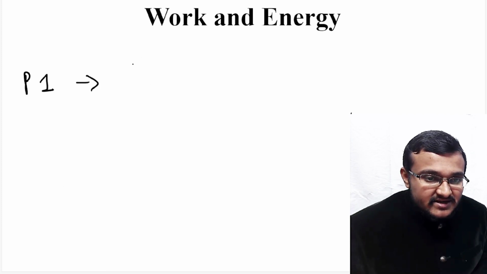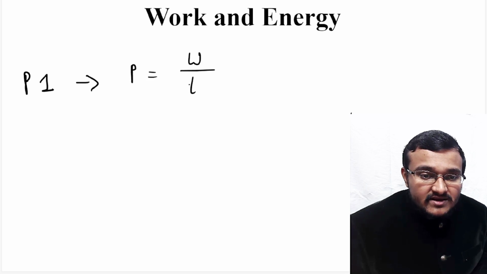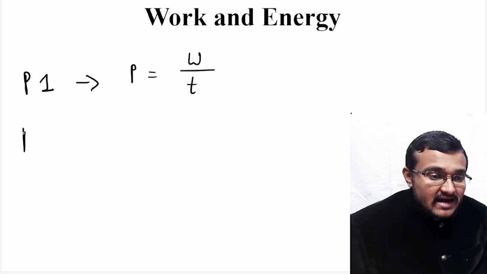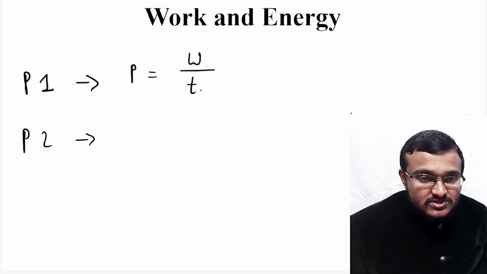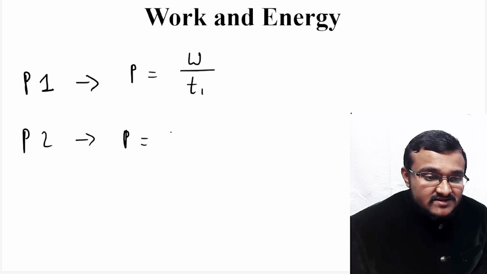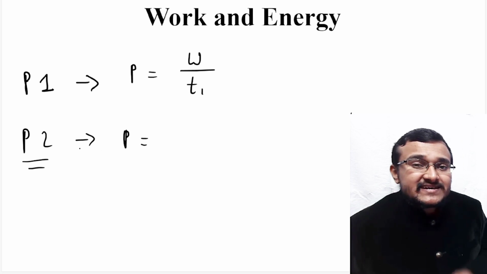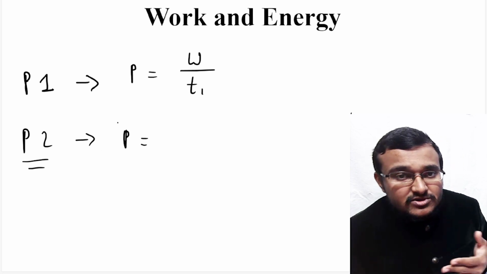So P is equal to work by time, where time is in the denominator. Let's call this time T1, and person 2 is taking more time to do the same amount of work.